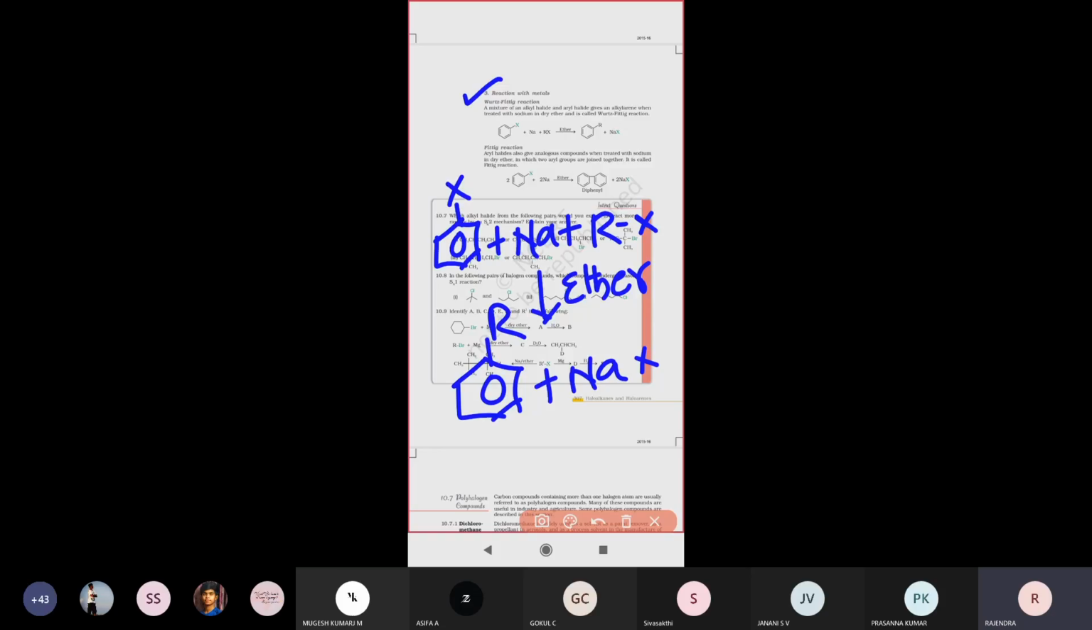When an alkyl and an aryl group are joined, that reaction is called the Wurtz-Fittig reaction. Next, the Fittig reaction is where we take two aryl halides. When two aryl halides react with sodium metal in presence of ether, that reaction is called the Fittig reaction. Right?